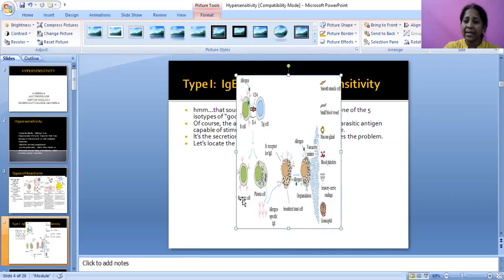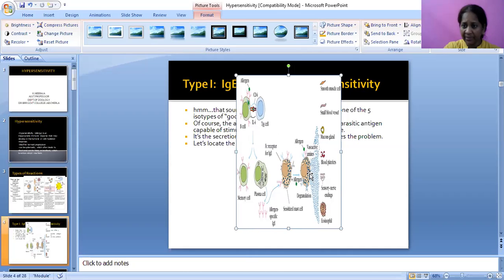On one side memory cells are formed and on the other side plasma cells take over, with the receptor for immunoglobulin E, which will lead to degranulation. When this allergen binds with mast cells, that leads to degranulation.